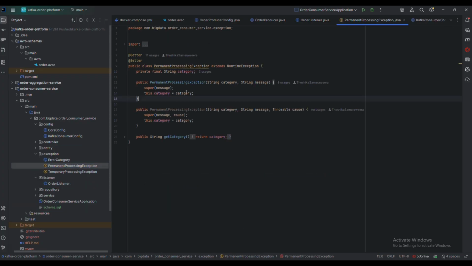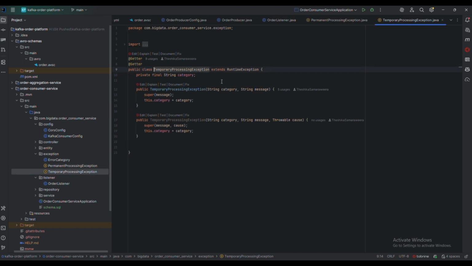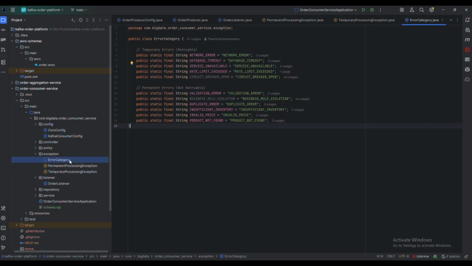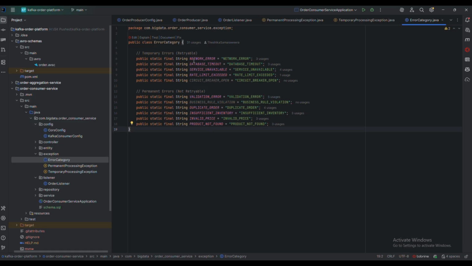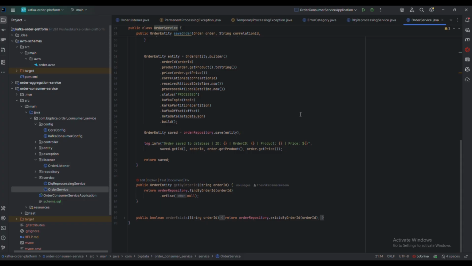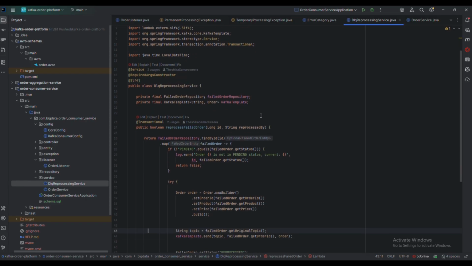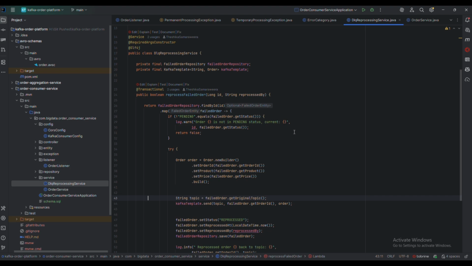These are the exception handlers we use for permanent and temporary issues. There are 2 types of issues: network issues, database issues, and service unavailable issues as temporary issues; validation issues, duplication issues, and invalid price issues as permanent issues. Here, we save successful orders into the database. We also handle DLQ logic, and all order processing should be transactional.